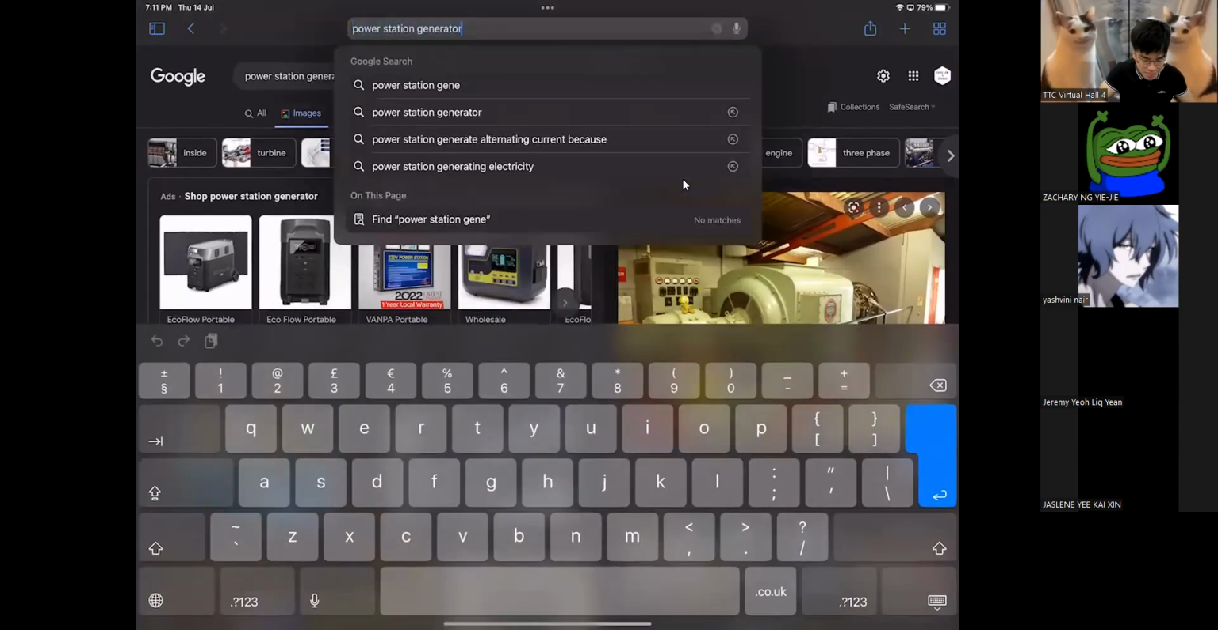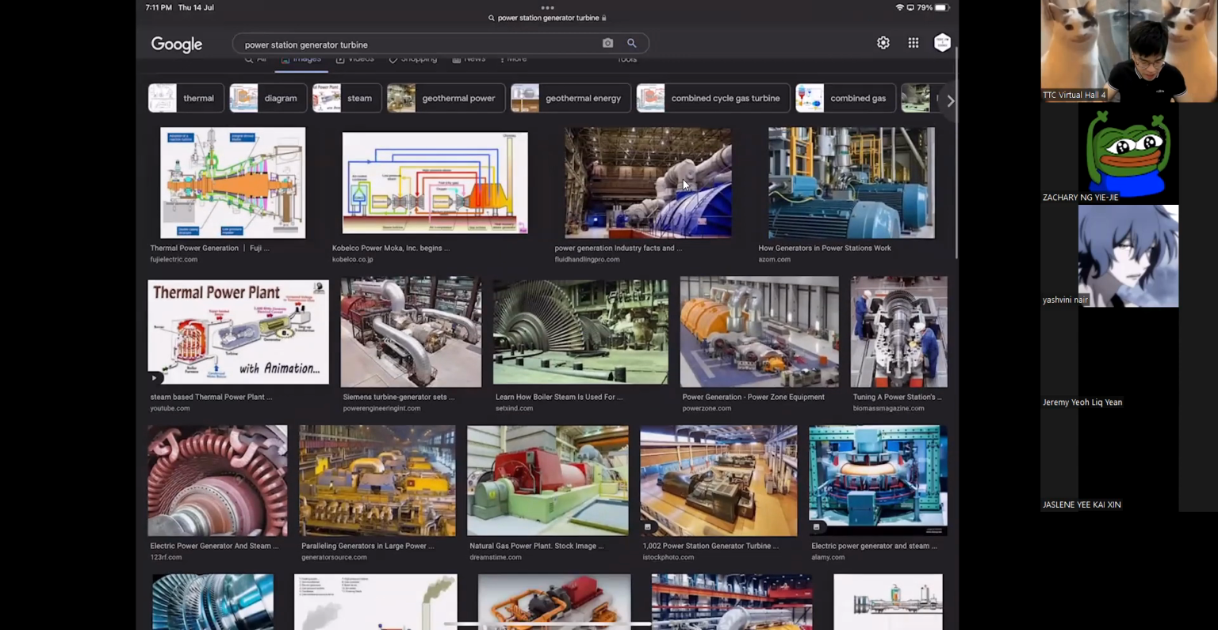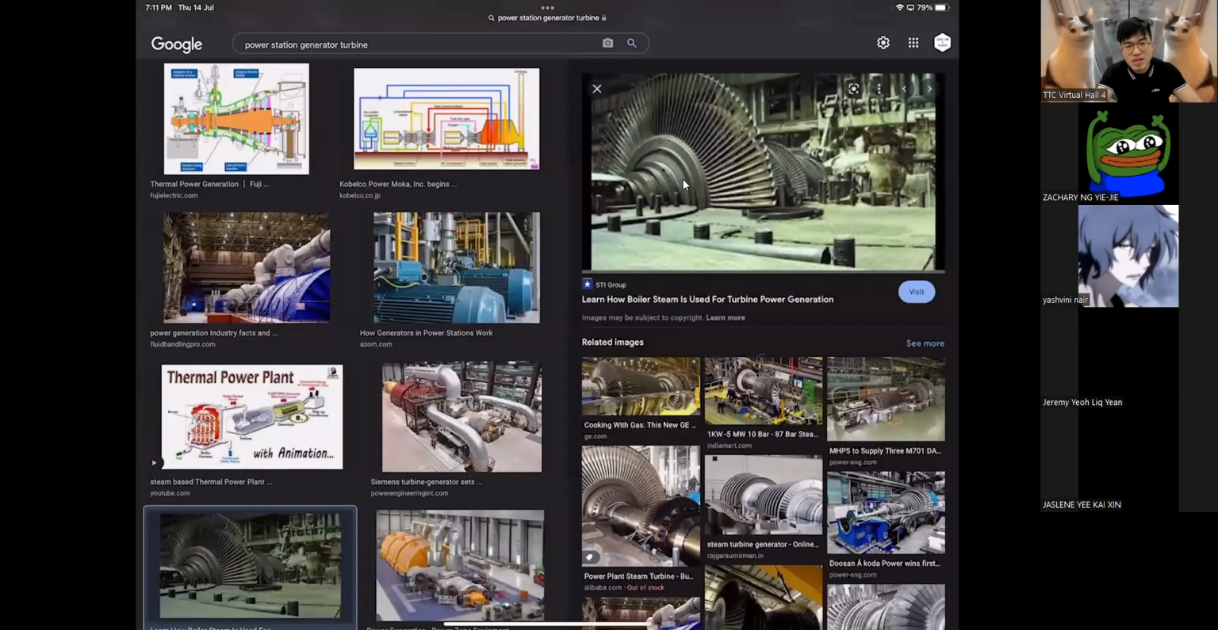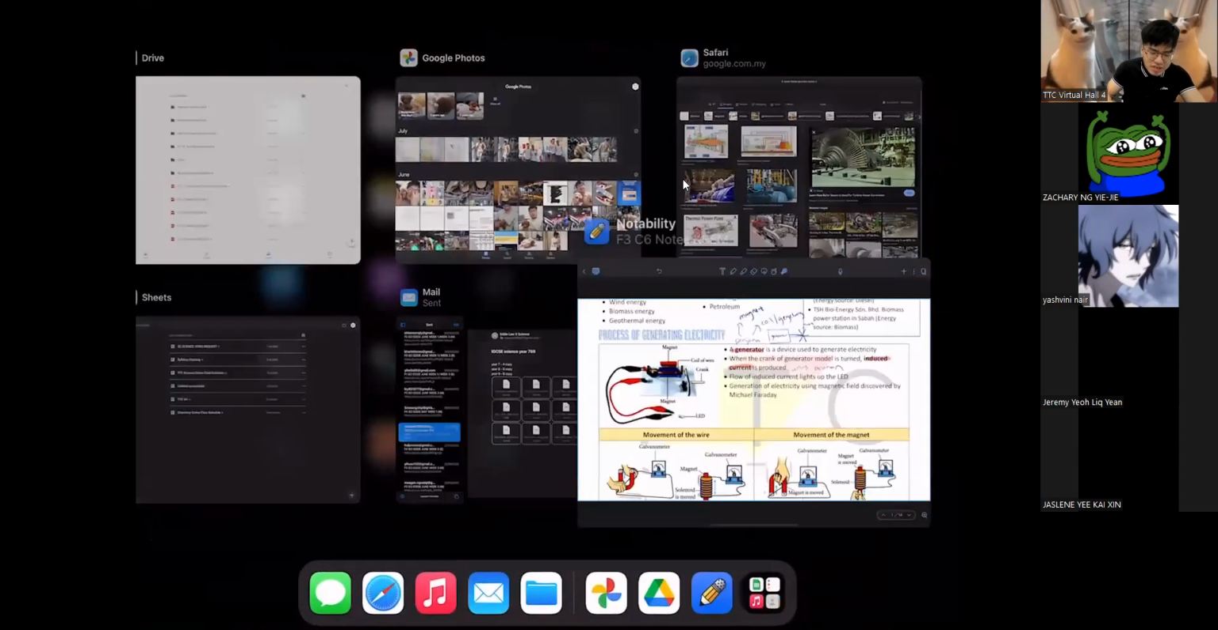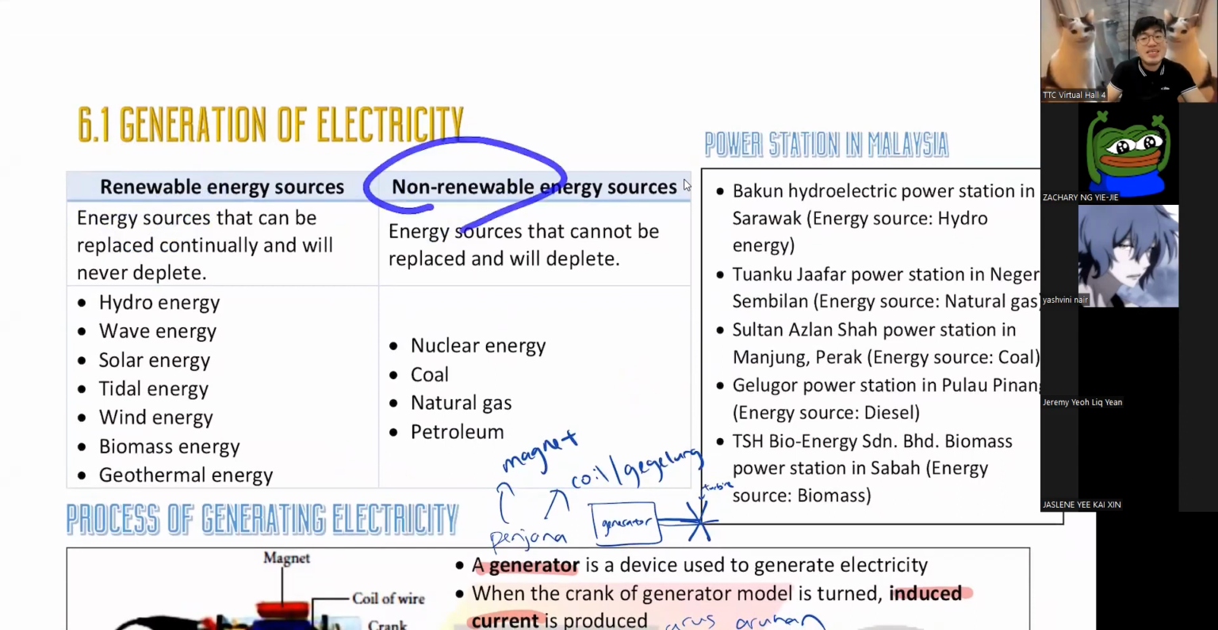Let me show you a turbine. Of course, if your power station is very big, then you will get a turbine like this. Look at how big the turbine is. As long as you spin the turbine, you will generate electricity. So how do we spin the turbine? We have two main ways. You learn this in geography: tenaga yang boleh diperbaharui, renewable energy, and of course tenaga tidak boleh diperbaharui, non-renewable energy.